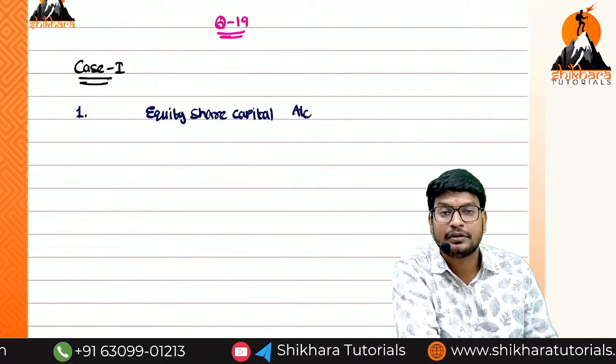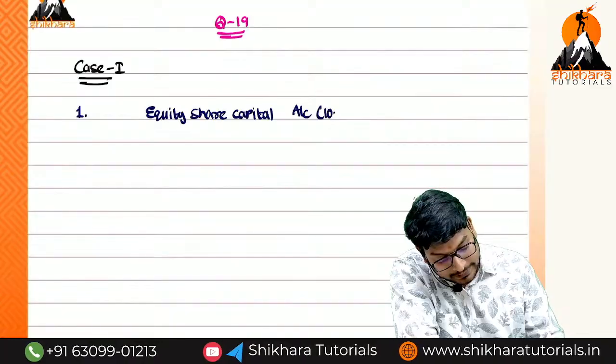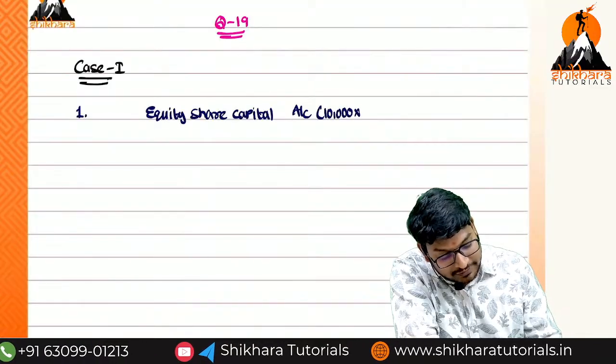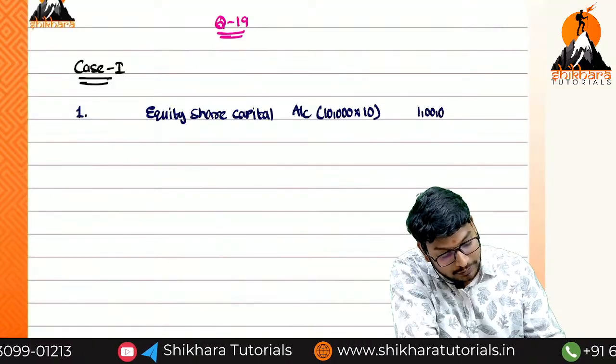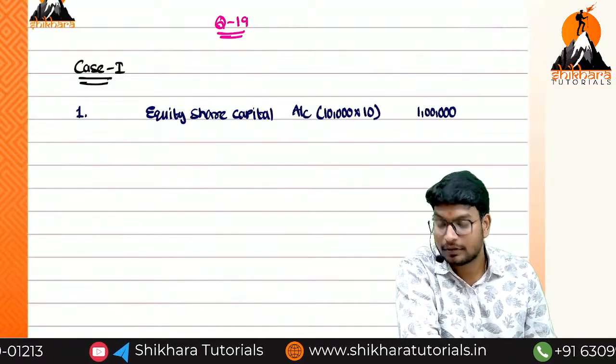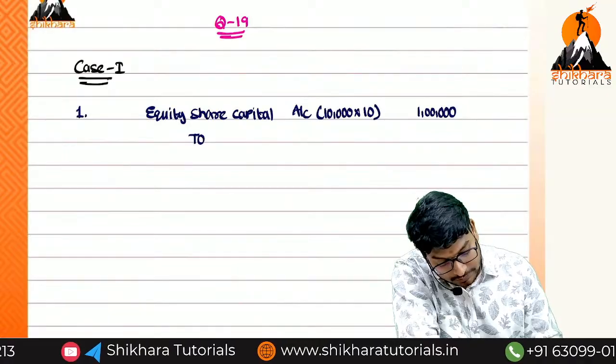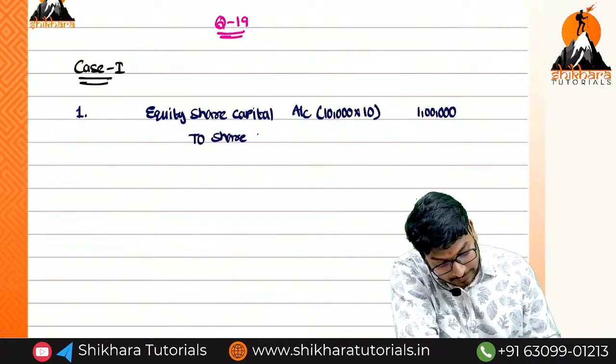How many shares are we going to forfeit? 10,000 into what is the face value called up? 10 rupees. That is equal to how much? 1 lakh. Totally we have called up 1 lakh. Okay? Next, to share forfeiture account.